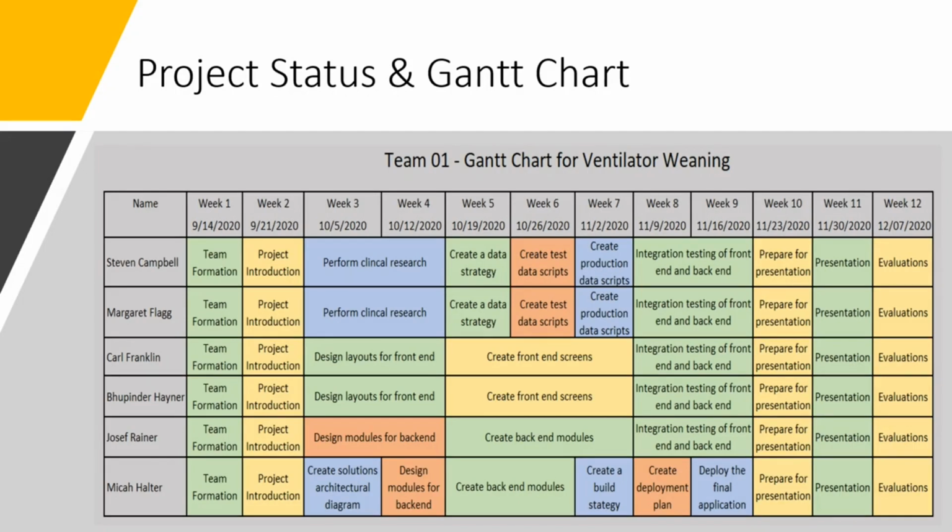We had a 12-week project outline. Week 1, we did team formation. Week 2 was our project introduction. Weeks 3 and 4, we performed clinical research, designed the layouts for the front end, and designed the modules for the back end. Weeks 5, 6, and 7, we created a data strategy, created the front end screens, and created the back end modules. Weeks 8 and 9, we did integration testing of the front end and back end. Week 10, we prepared for the presentation, and this week we are getting ready to submit our presentation. And last but not least, we will do the evaluations of our team member and mentor.